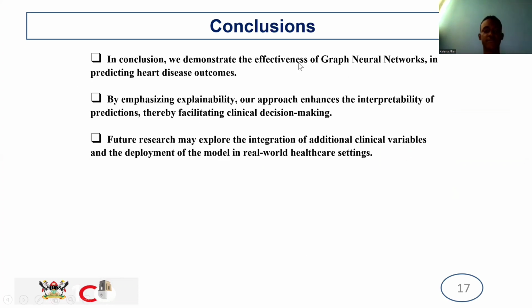Here we have the conclusion. So in conclusion, we demonstrate the effectiveness of graph neural networks in predicting heart disease outcomes. By emphasizing explainability, our approach enhances the interpretability of the predictions, thereby facilitating clinical decisions. In future research, we may explore an integration of clinical variables and deployment of the model in real-world healthcare settings.